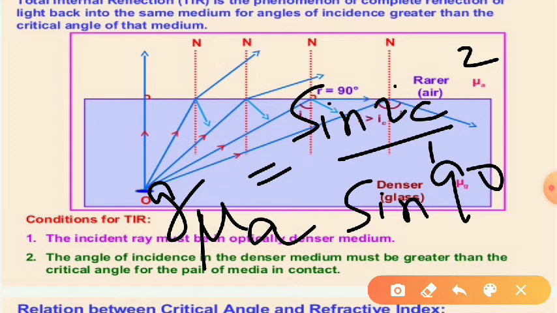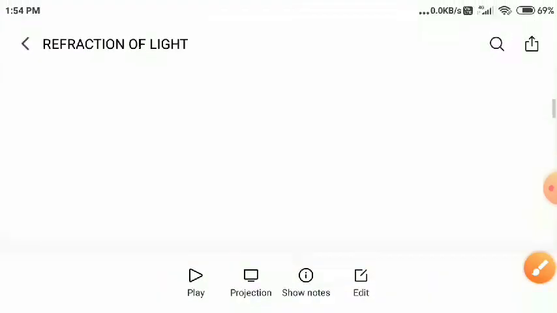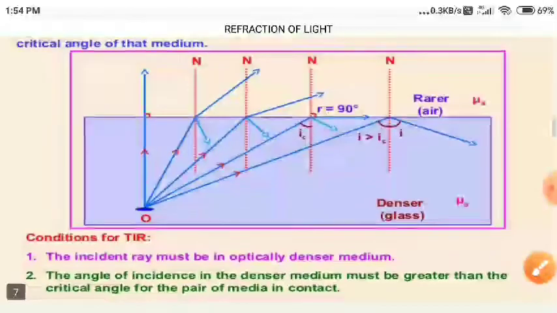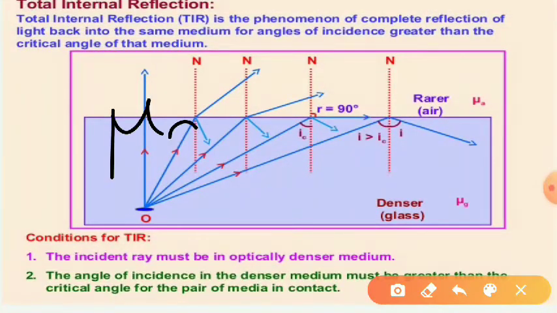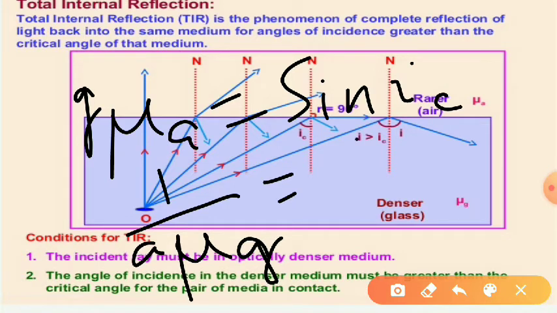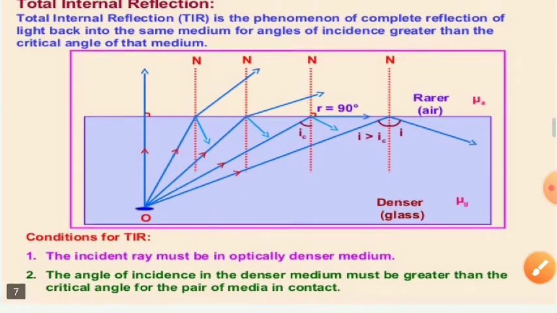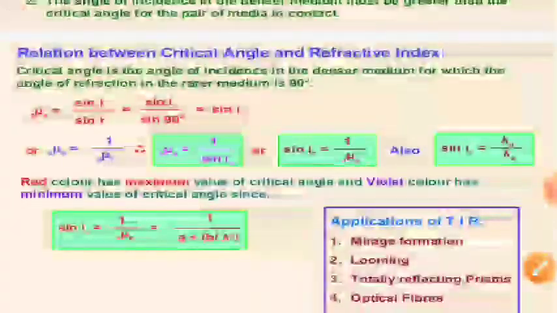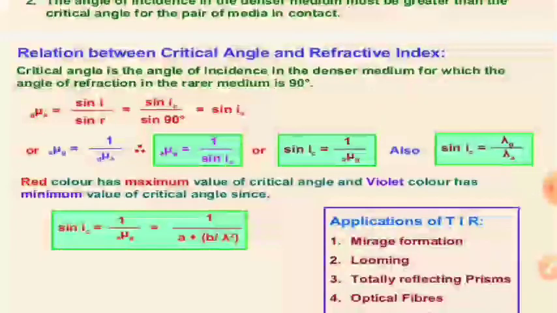Sine 90 is 1. So mu_ag is equal to sine IC, or 1 by mu. If you interchange the indices, it gets shifted from numerator to denominator. So mu_ga is equal to 1 by sine IC, and sine IC is 1 by mu_ga.